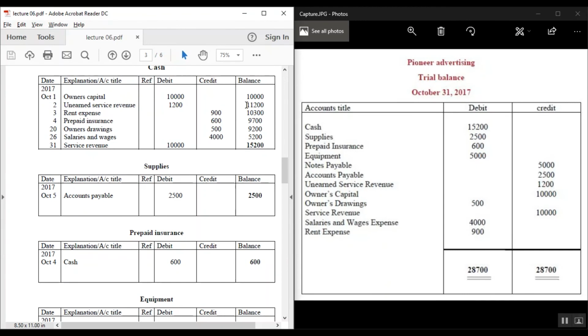For preparing a trial balance, here I prepare a trial balance for Pioneer Advertising Limited. First of all, we have to write the name of the company, then the trial balance, and the date of ending the accounting period. Then from all the general ledgers, we put down the account titles in the account title section, and the normal balance as debit or credit. After putting all these balances on the trial balance, we have to summarize them, and if they are equal, the trial balance is correct.